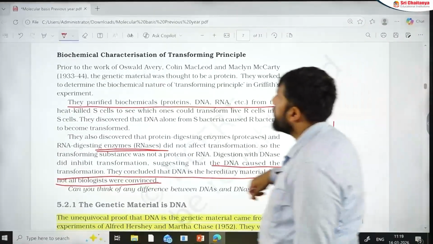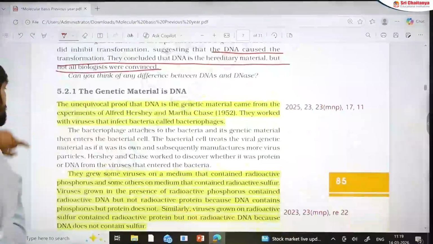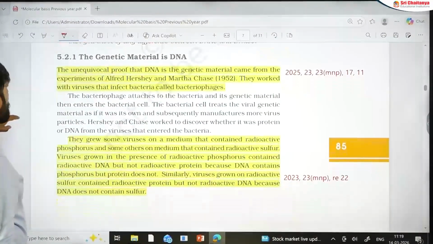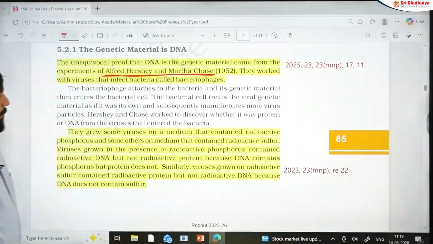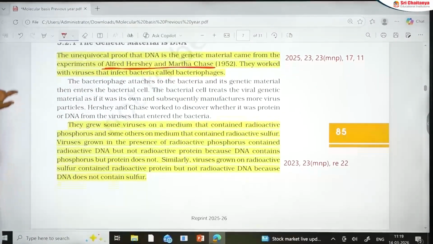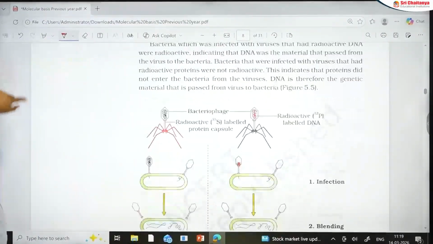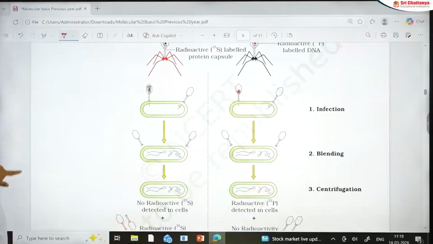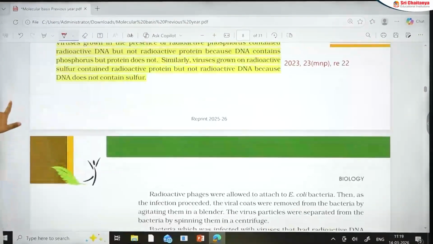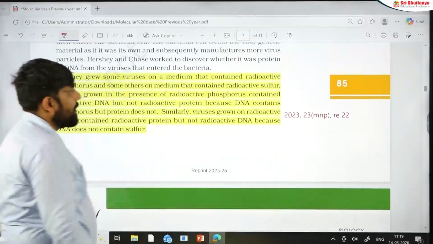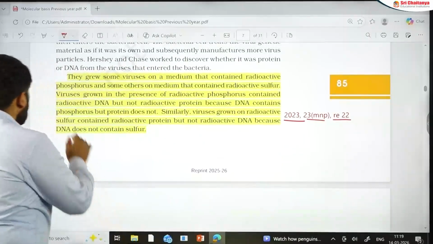Now the next one, the most asked question from this particular section, that is DNA as genetic material. That is actually the Alfred Hershey and Martha Chase experiment. So many times the matching is coming from them. Important sections. Now, the diagram is actually this one. So many students remember this diagram, the next diagram that is given: infection, blending and centrifugation. Though many students don't read this section, that's why I specifically marked it, and questions have been coming on that. In 2023 Manipur and NEET 2022, I have seen this question.